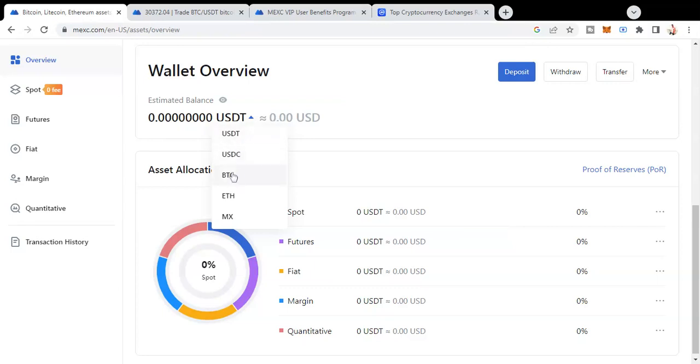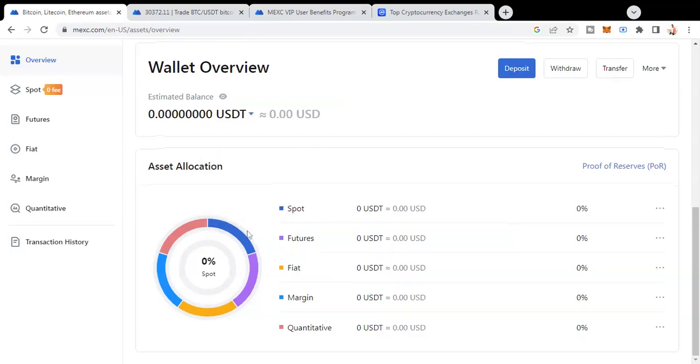Now, if you want to see the balance in BTC, it will convert the value of all the cryptocurrencies in terms of BTC's current price, and it will reflect over here. And then this is how the asset allocation works. As I told you, there is no balance over here, which is why it's showing zero for me now. And